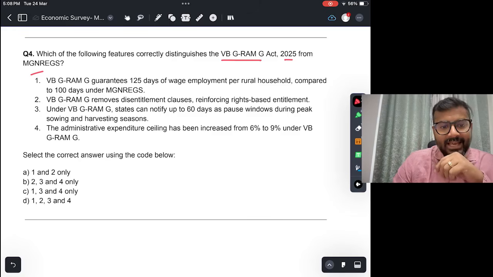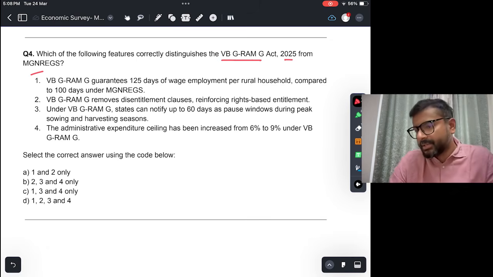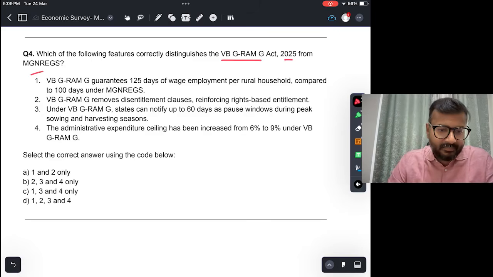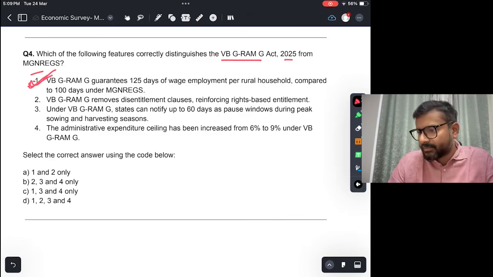Stands for Viksit Bharat Guarantee for Rozgar and Ajivika Mission, Gramin. Okay, all right. So VB Ramji guarantees 125 days of wage employment per rural household compared to 100 days under Manrega. Is that true? This is true. Okay. So again, this is something that you must know.